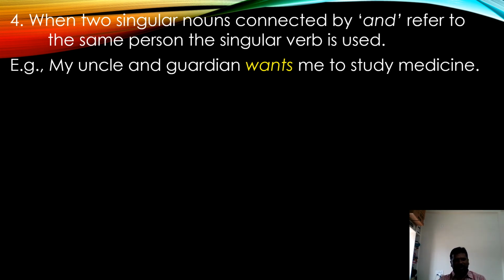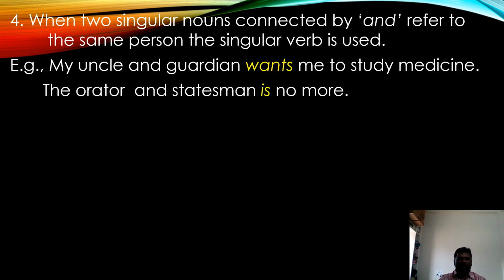See, singular subject. My uncle and guardian is one and the same person, so we use a singular verb: wants me to study medicine. The orator and statesman is no more. He is an orator and he is a statesman, referring to only one person. So the verb should be singular: is.